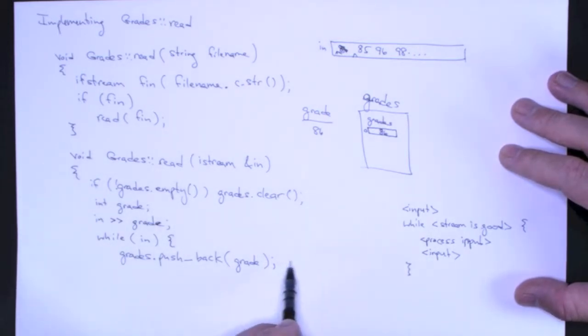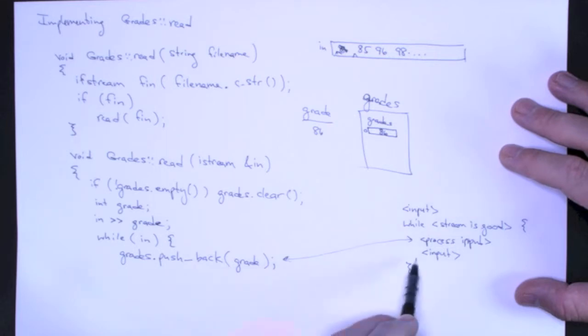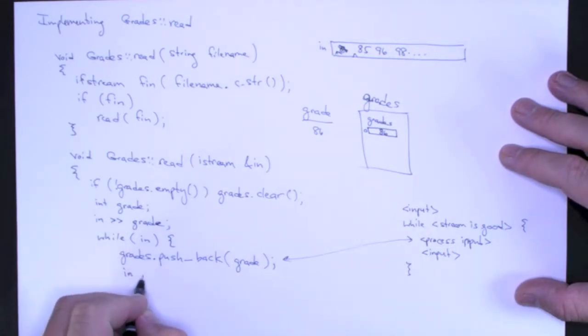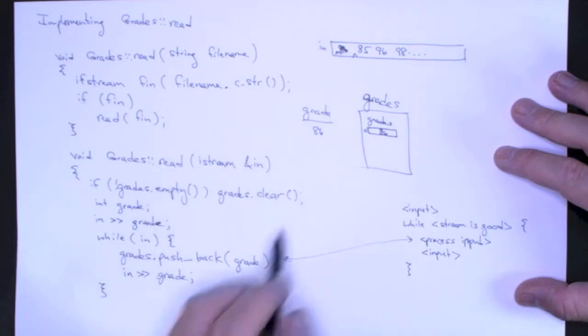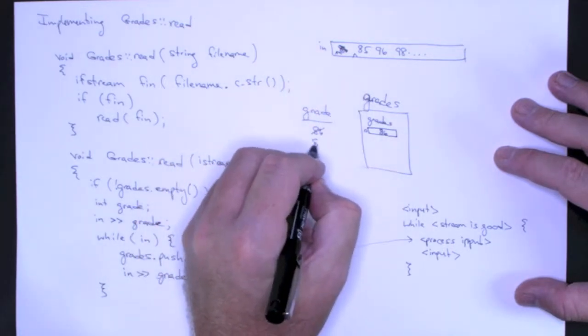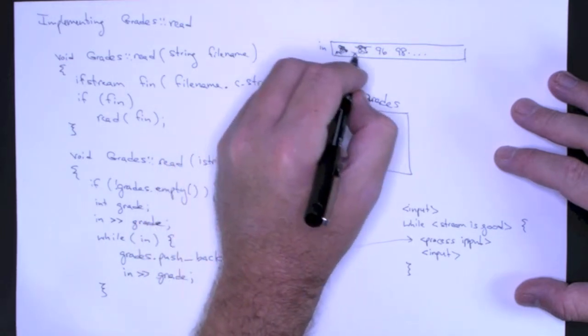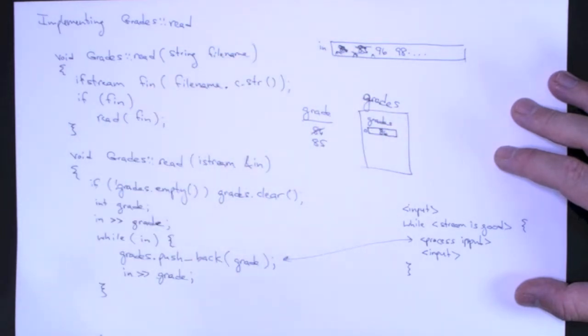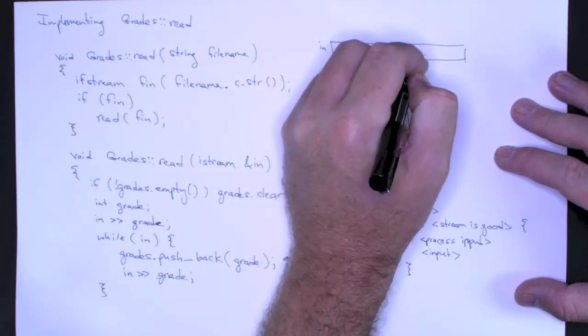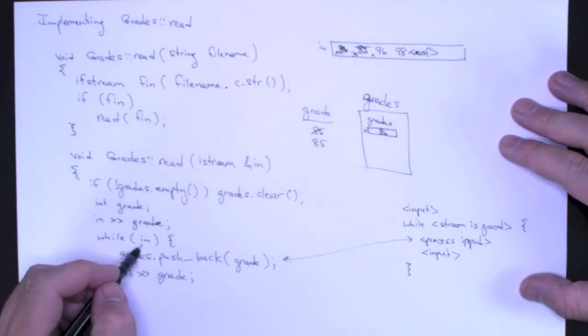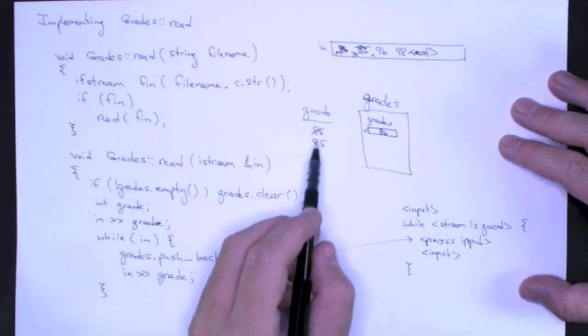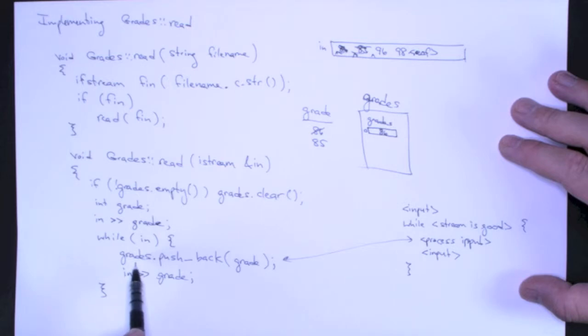And now if you look, this is where I was processing, and so now I'm ready to get more input. So I use my stream extraction operator, and I read grade, another grade. Now I'm going to read 85. That replaces 86, and I've consumed that from the input stream. I go back to the top of my while loop. This evaluates to true, and let me just put an end of file marker here so we'll be sure that we pay attention to that. This evaluates to true, so I push back 85 to the vector.